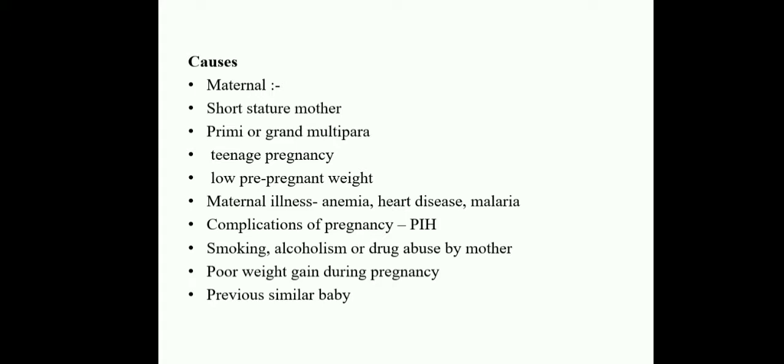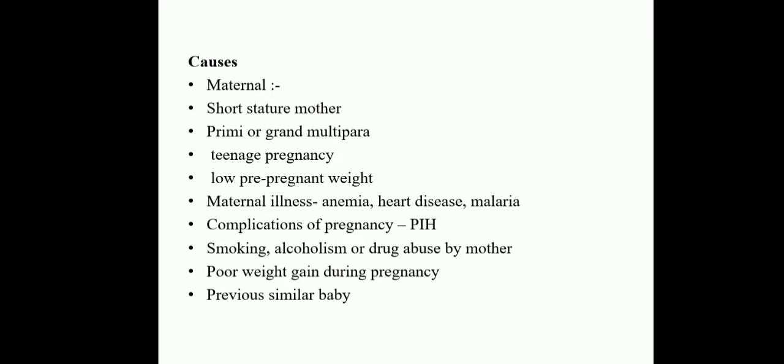The first one is maternal causes, that is short stature mother, primipara or grand multipara mothers. Whether it is the first pregnancy or multiple pregnancies. And next one is teenage pregnancy. A girl who is having pregnancy in the teen period, that is from 13 to 19 years, is called a teenage pregnant. And next one is low pre-pregnant weight.